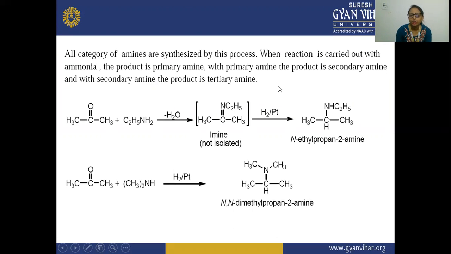When the reaction is carried out with ammonia, the product is a primary amine. With a primary amine, the product is your secondary amine. And with a secondary amine, the product is your tertiary amine. So here you can see we have taken a primary amine which is reacted with this ketone. After that, there is a formation of this imine, and this is hydrogenated, and there is a formation of this secondary amine. And you can see the secondary amine again reacts with this ketone and is then reduced to form a tertiary amine.